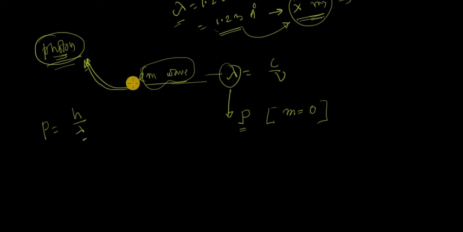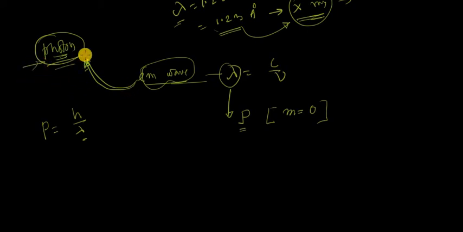How do you say electromagnetic wave is defined by a photon? Because de Broglie tells us any wave can be replaced by particle and any particle can be replaced by wave. So photon, electromagnetic wave, whichever wavelength, whichever wave nature, according to de Broglie, it can also be replaced by particle, and the particle is called photon.